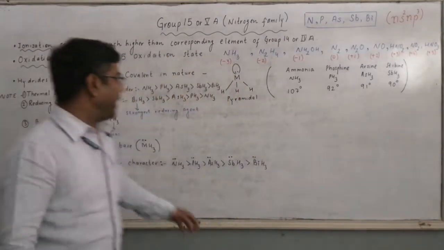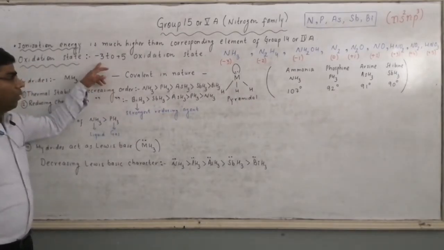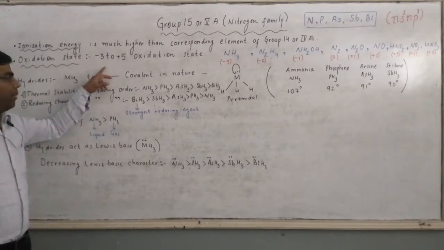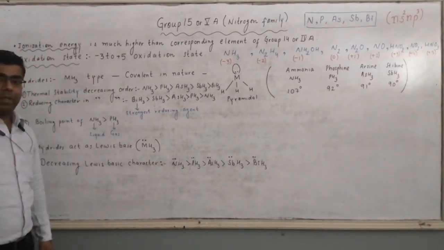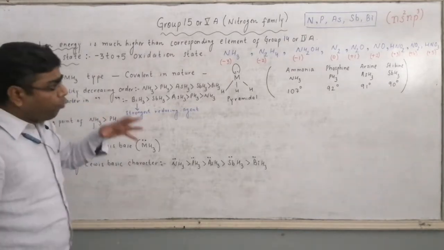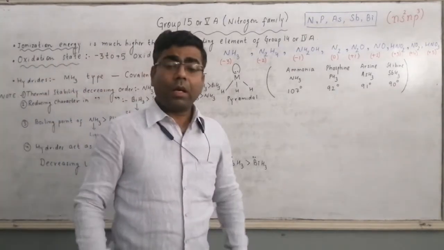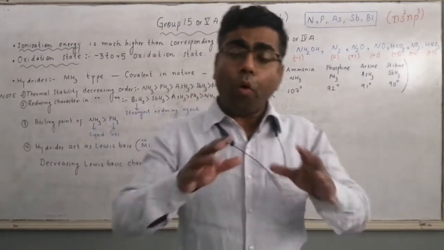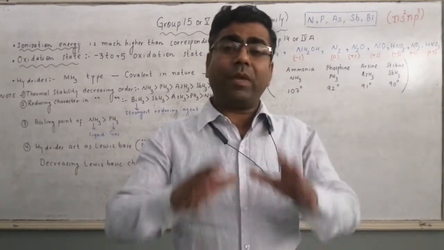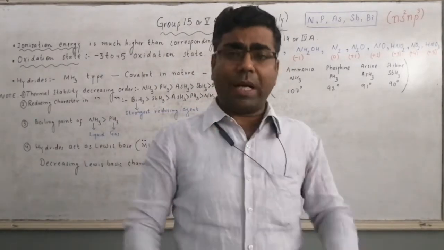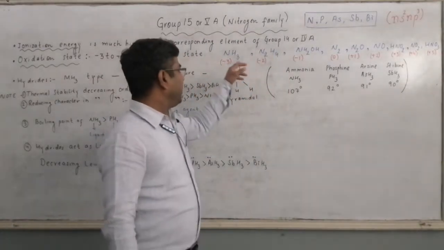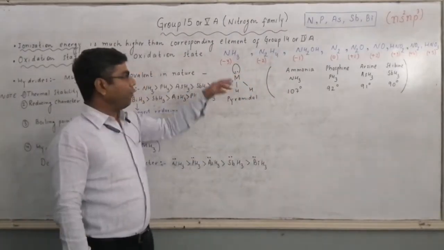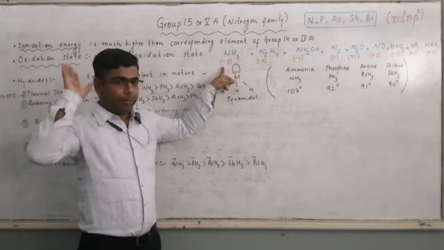So here we can say that OS ranges between -3 to +5, and nitrogen forms compounds in all the oxidation states that we get between -3 to +5, like NH3. OS of N is -3, minimum.